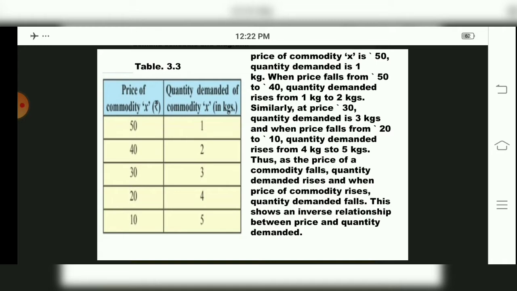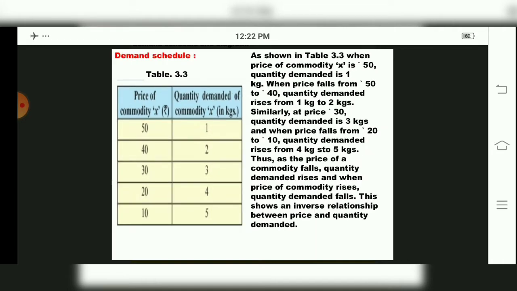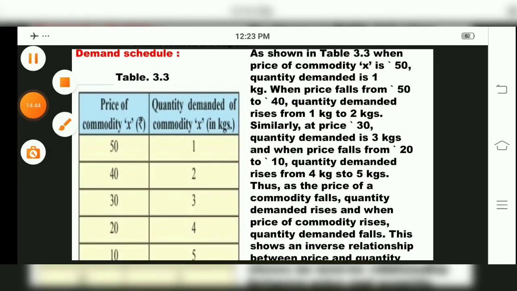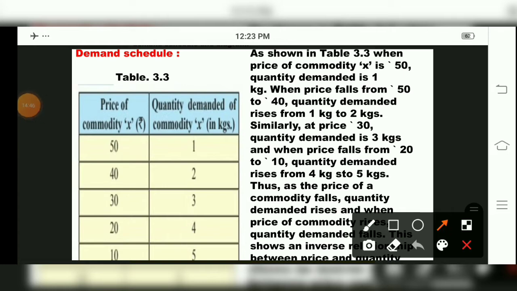Then we come to the table. Now we have to draw a table here, related to the demand schedule. Can you see the table here? Two columns have been drawn: price of commodity X and quantity demanded of commodity X in kgs. So we will write 50, 40, 30, 20, 10. See what I have told: the demand schedule table, since we are explaining law of demand. In that, two columns are there: price of commodity X in rupees and quantity demanded of X in kgs.